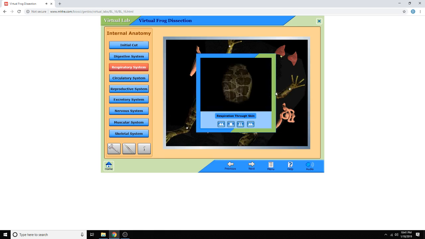Frogs also use their skin as an organ for gas exchange. Many blood vessels present in the skin pick up oxygen from the water and give off carbon dioxide into the water.